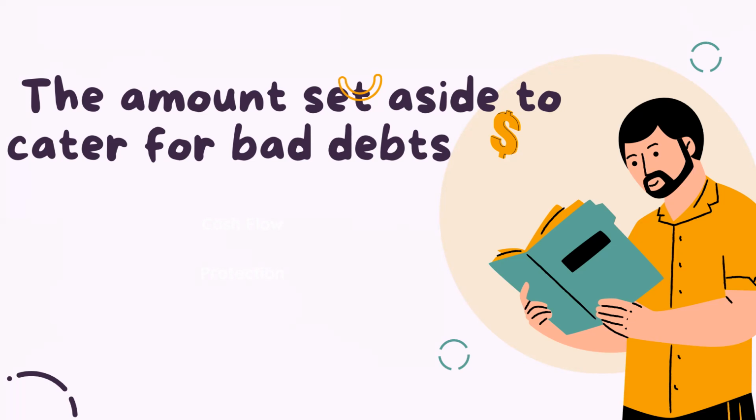So how do we make provisions for bad debt? When you say accountants should make provisions for bad debt, how will the accountant do it? That is what we are going to look at today. In order to make provisions for bad debt, we take the percentage of provision and apply it on the debtor's figure.